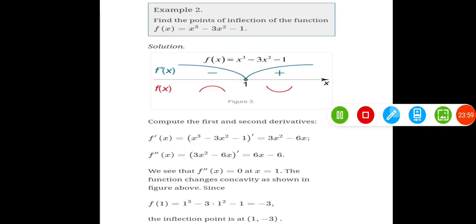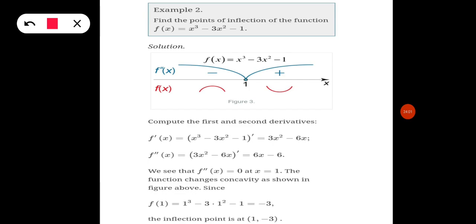Now here is one more example. We have to find the point of inflection for this curve. Similarly, we first calculate the first derivative, then the second derivative, and then we put f double dash equal to 0 and find the value of x.